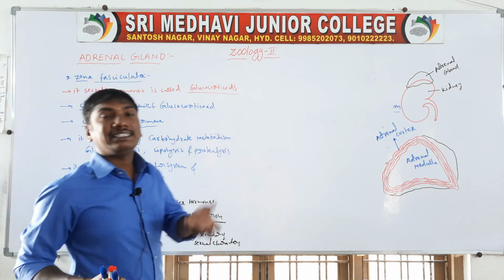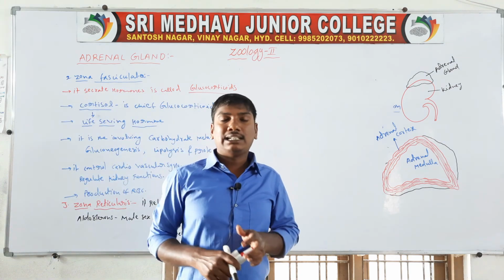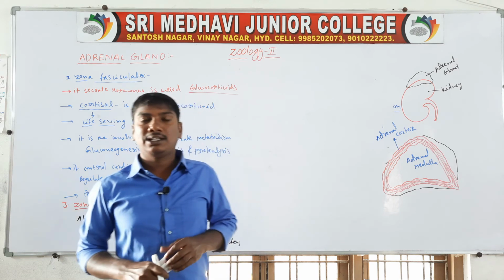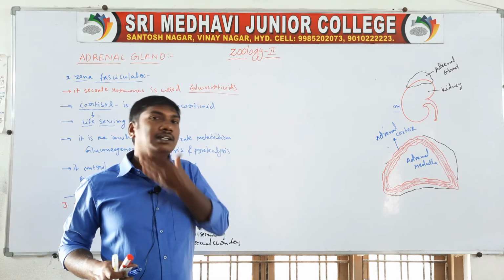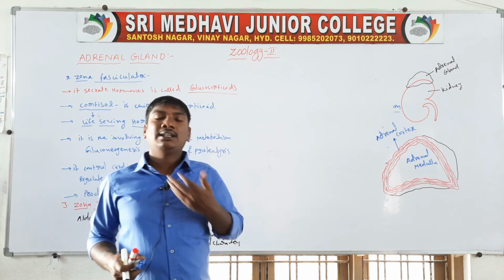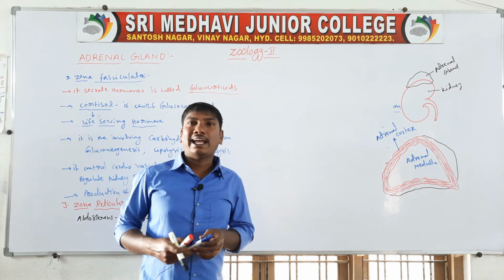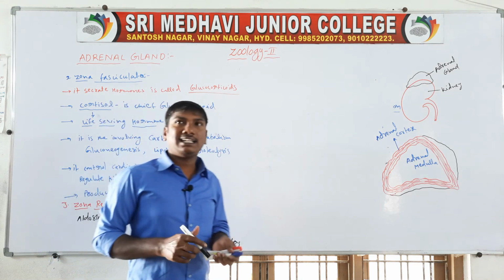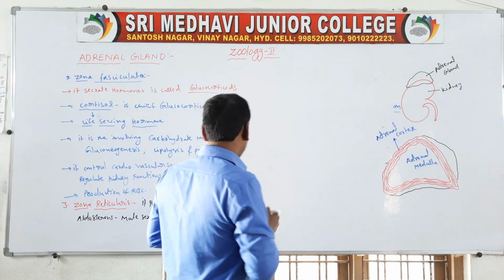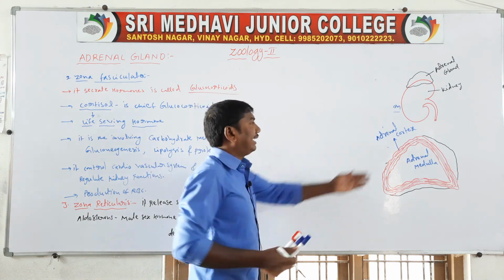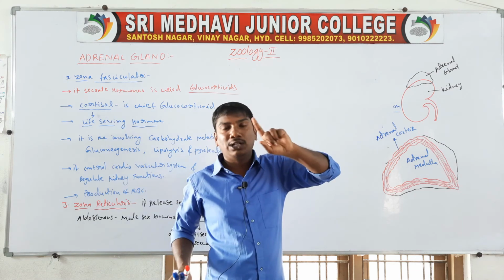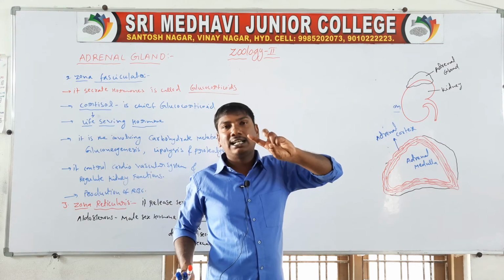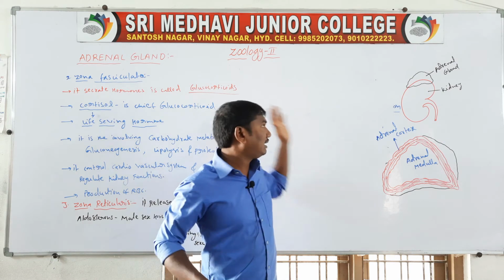So the zona reticularis secretes sex hormones called androgens, like the male sex hormone testosterone. The main function of this hormone is the production of facial hair, pubic hair and axillary hair. So that completes the adrenal cortex. The adrenal cortex contains 3 zones: zona glomerulosa, zona fasciculata and zona reticularis.